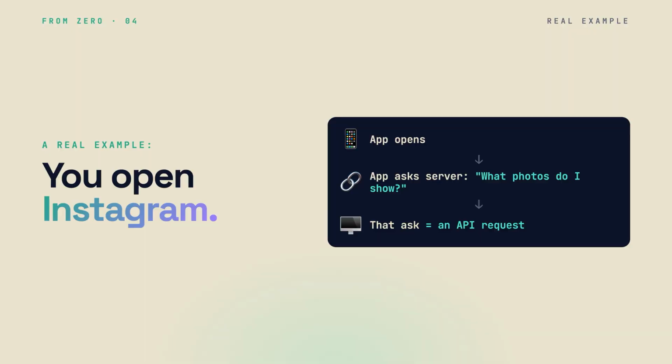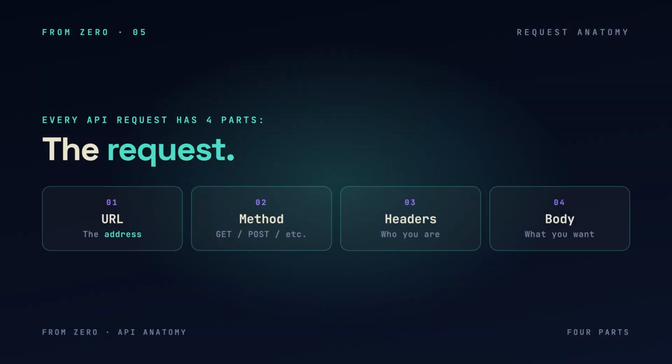Real example, you open Instagram. The app asks Instagram's server, what photos should I show this user? That ask is an API request. Every request has 4 parts. The address, a URL, the method, like GET or POST, the headers, who you are, and the body, what you want.